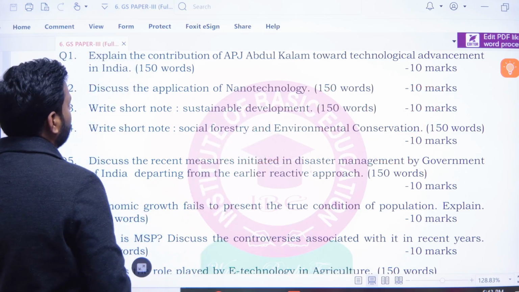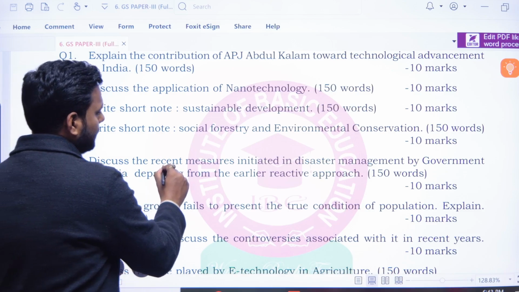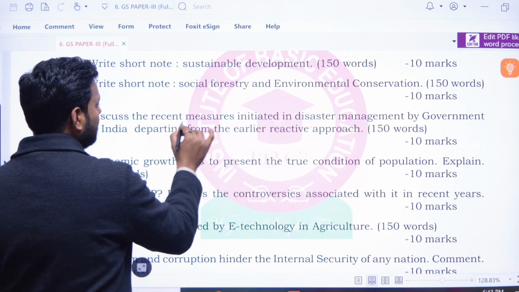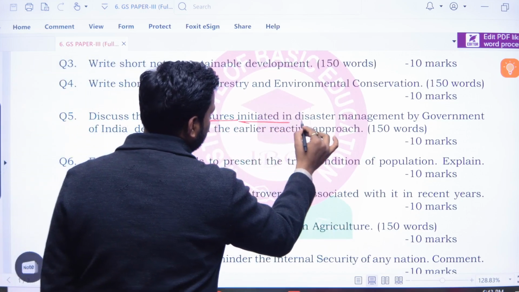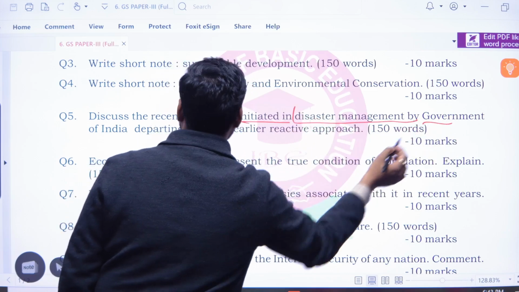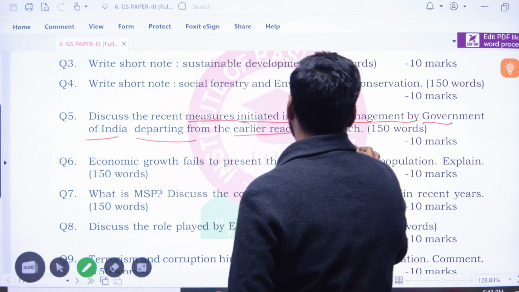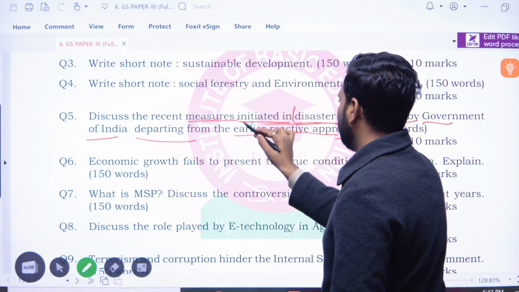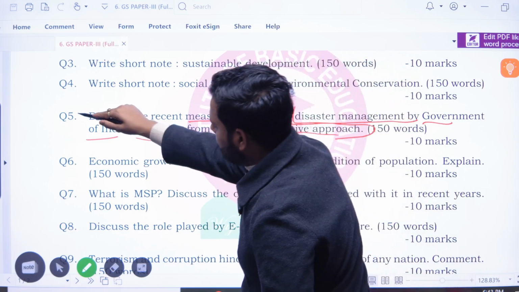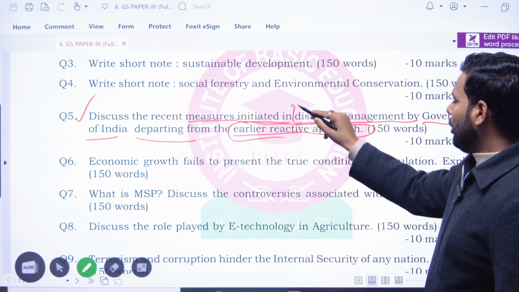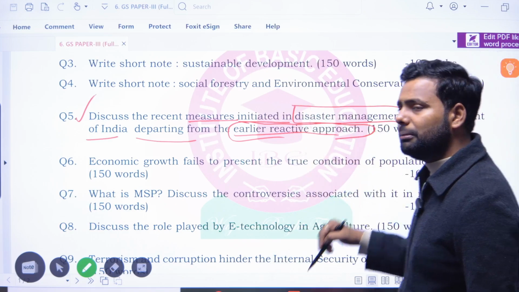In question number 5: discuss the recent measures initiated in disaster management by the Government of India, departing from the earlier reactive approaches. In this question you simply have to mention the recent measures initiated in disaster management by the government.